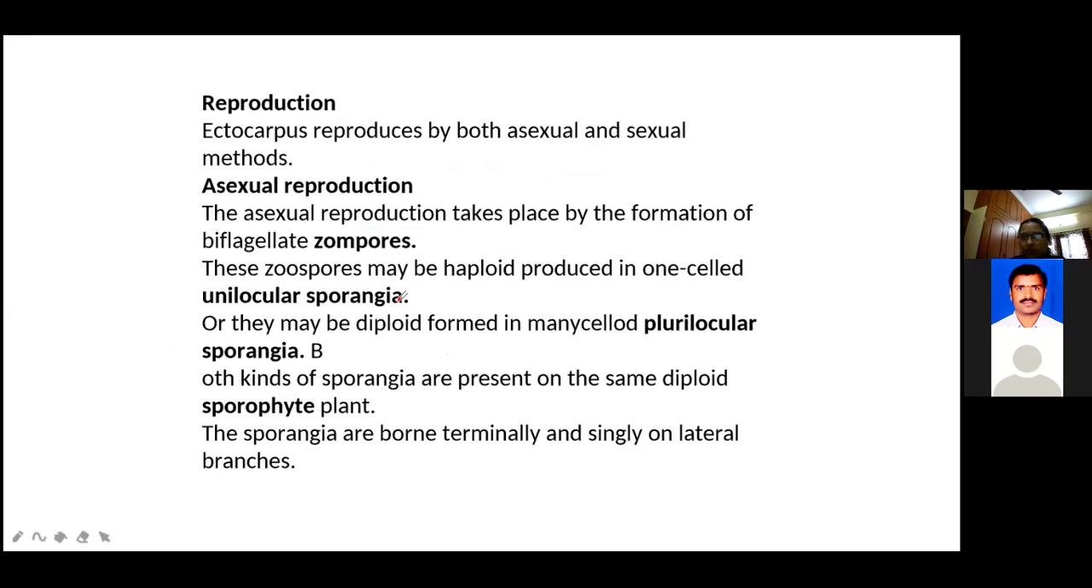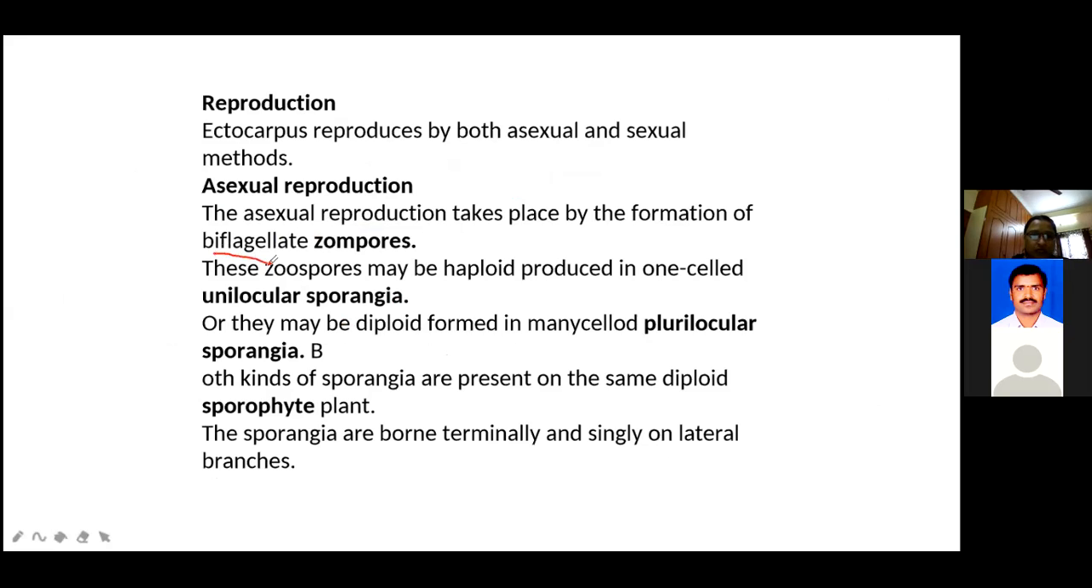Next, write down reproduction. See here, girls, reproduction is very important. Two types of reproduction are present. One is asexual, the second one is sexual reproduction. In Ectocarpus, asexual reproduction takes place by means of biflagellate zoospores.